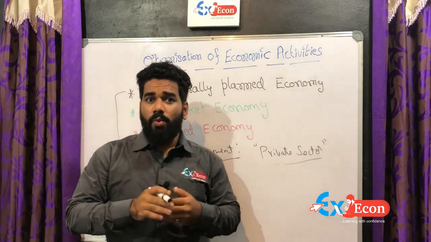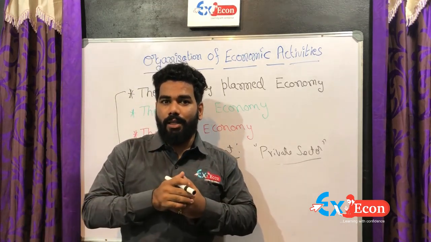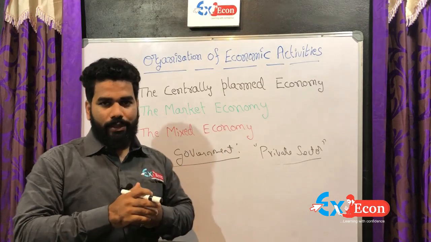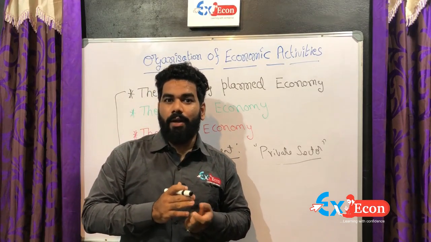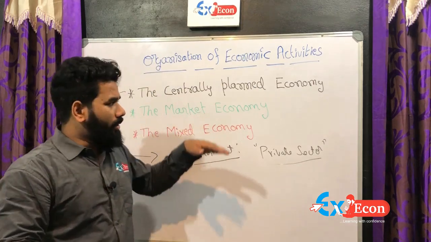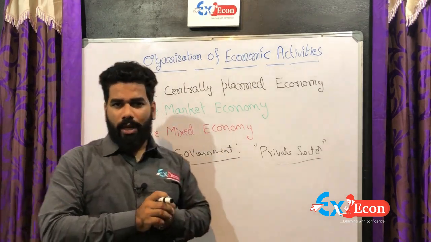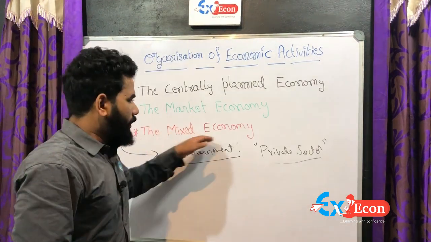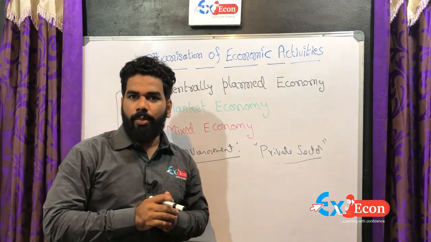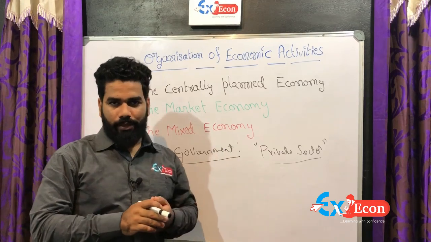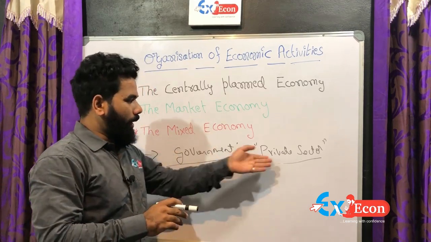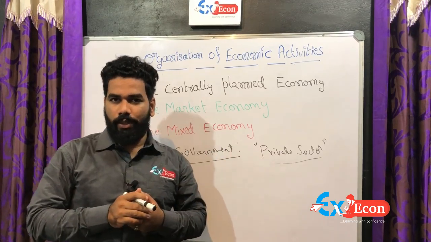In the world we can observe many countries in the market economies list, for example USA, UK, Japan, etc. These are the best examples for the market economy. The mixed economy. Mixed economy means coexistence of both the private sector and the government sector. Here the roles of both government and private sectors are very important.